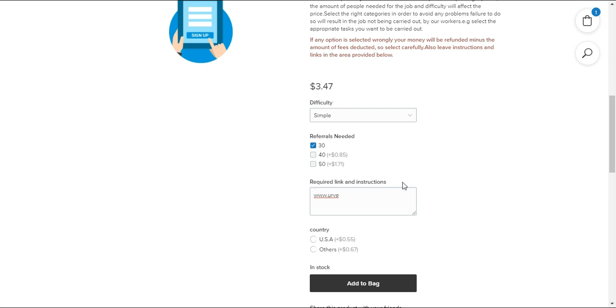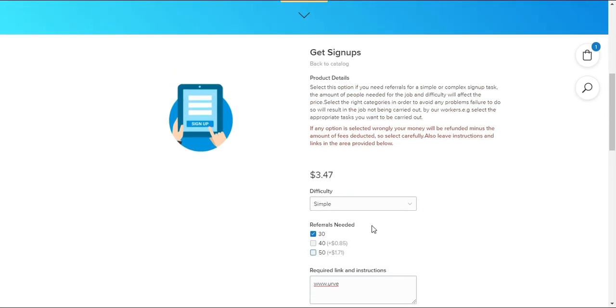without any of you actually complaining. So I advise you guys to choose the right option so you guys could actually maximize your earnings, because if you put in the wrong options, like for instance your country, because their website actually detects the country you're from, and if you put in the wrong country, your money is going to get returned to you minus the fees the transactions actually cost. So if your sign up is difficult, put it on difficult. If you're from USA or any other country, put in the right country.